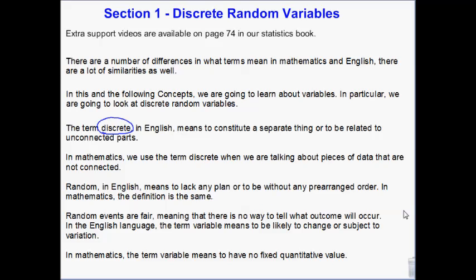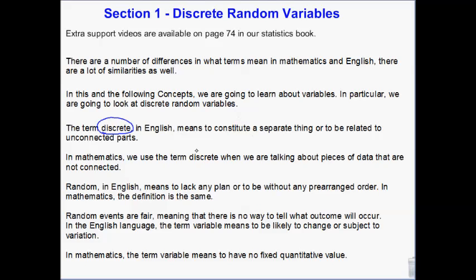Height. Height is not a discrete variable because you weren't 5 feet today and then instantly the next morning you woke up and you were 5'2". You gradually went from 5 feet to 5'2". Does that make sense? Okay. So in math, we're talking about discrete. We're talking about pieces of data that are not connected.